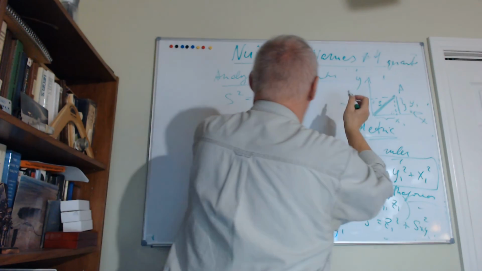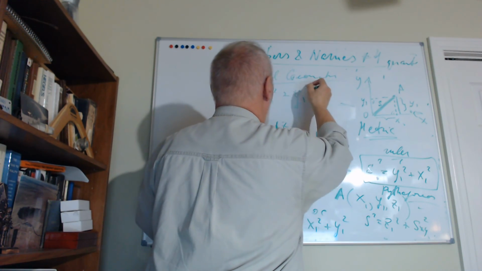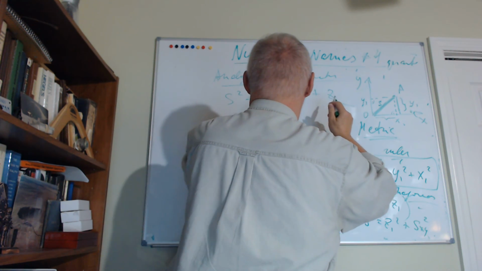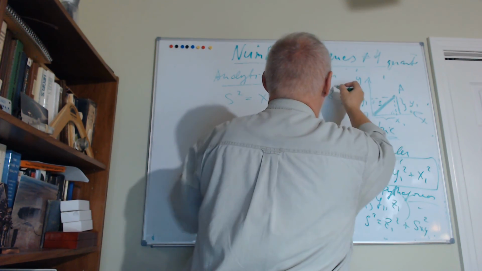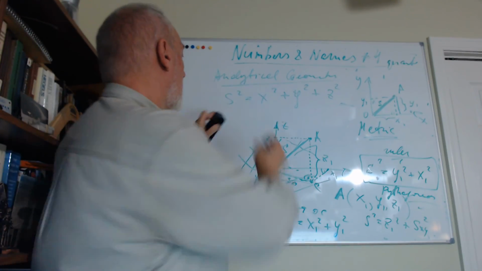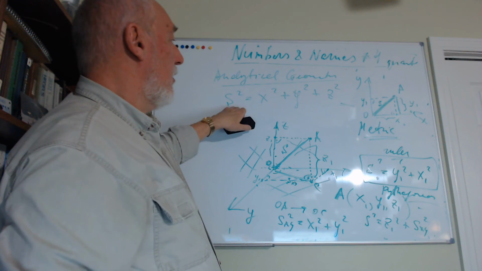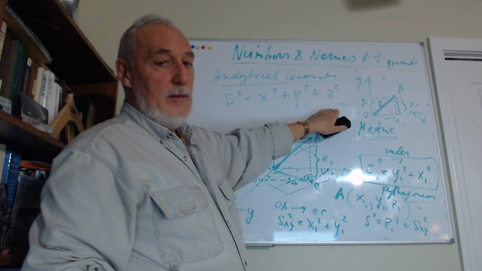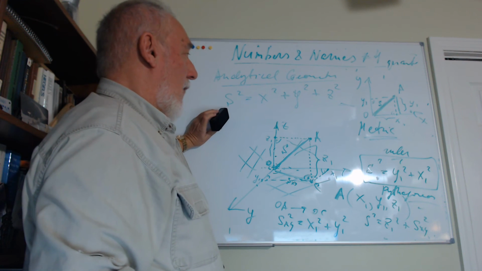And we can write the result that in 3 dimensions, we remove the indexes, so we have S squared equals X squared plus Y squared plus Z squared, because there are three dimensions.